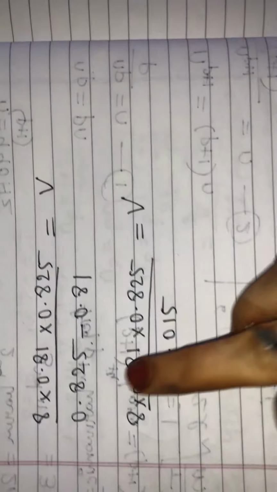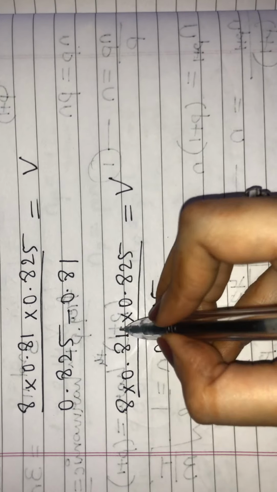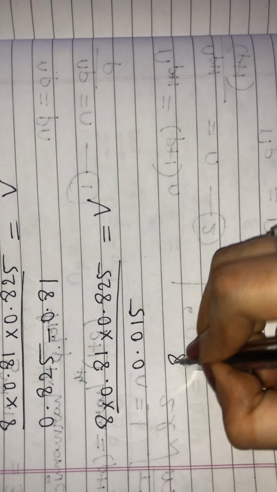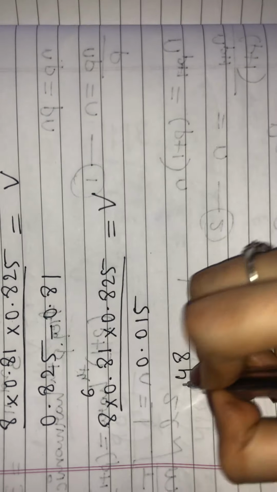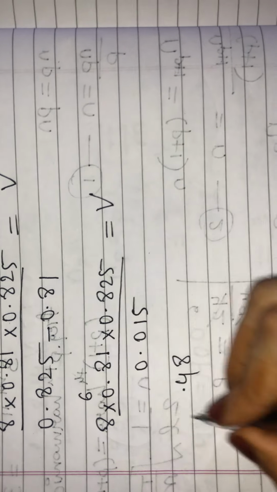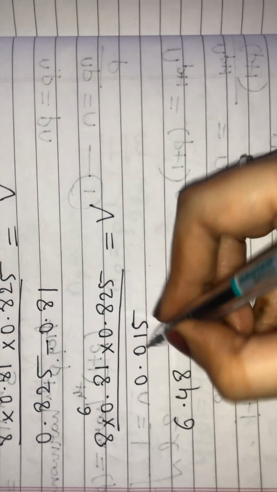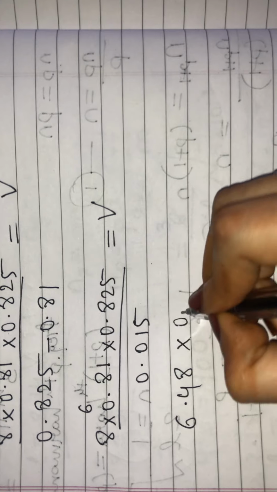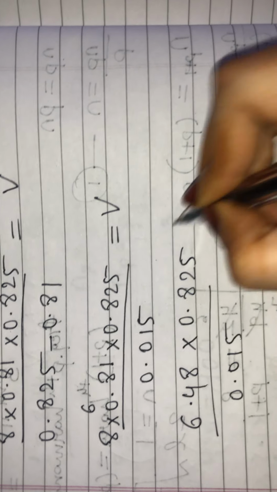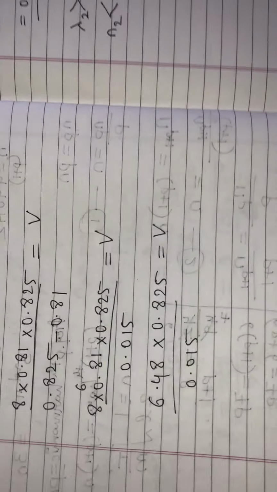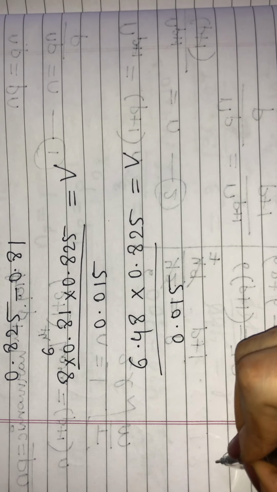So let's multiply 8 with 0.81. 8 ones are 8, 8 eights are 64, so it is 6.48. So 6.48 into 0.825 upon 0.015 is equal to my velocity. Now I'll apply anti-log.